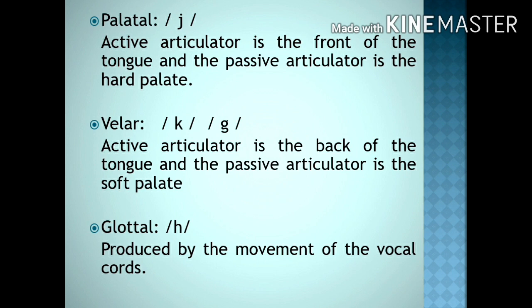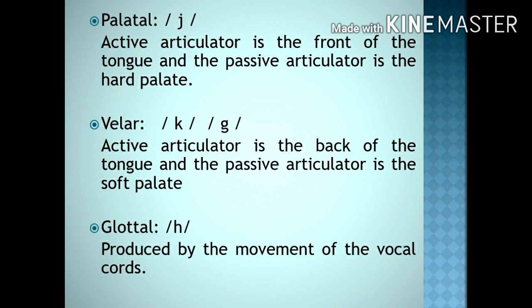So here this pronunciation takes place: y, y. You have a couple of velar sounds, k and g. The active articulator is the back of the tongue, the passive articulator is the soft palate, and that's why it is called a velar sound. You have only one glottal sound, h, which is produced by the movement of the vocal cords only.